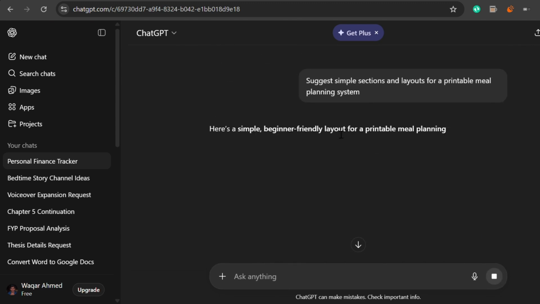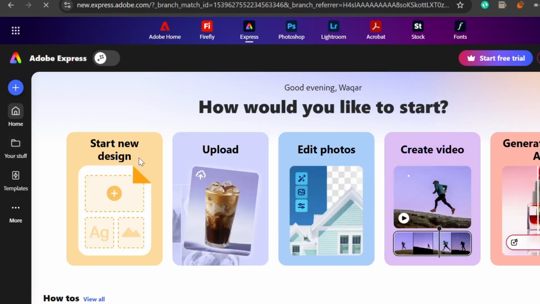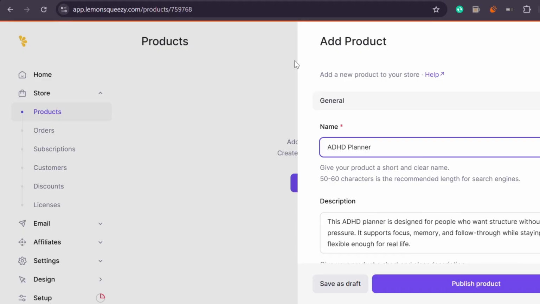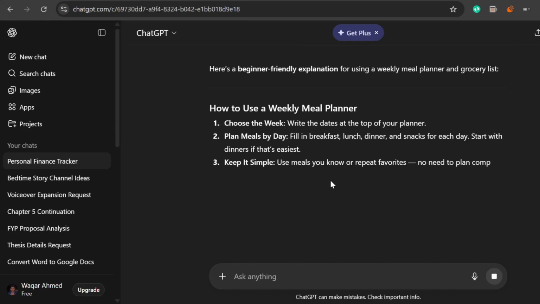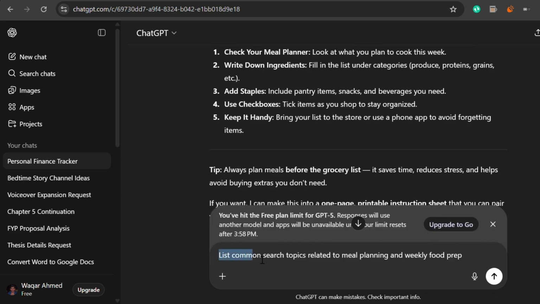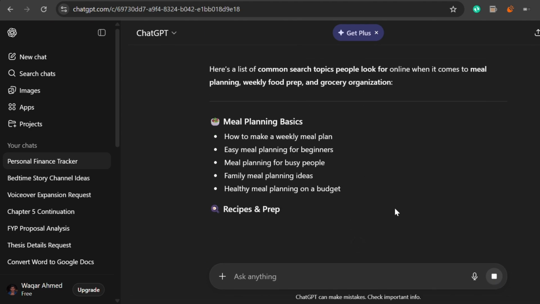And if I want instructions, write short explanations for how to use a weekly meal planner and grocery list. I'd design it in Adobe Express, export it, create mock-ups in Placeit, and upload it to Lemon Squeezy. For traffic, search-based content is the focus. To support that, I'd ask ChatGPT, list common search topics related to meal planning and weekly food prep. Even a few basic blog posts can bring traffic over time, especially for something this practical.